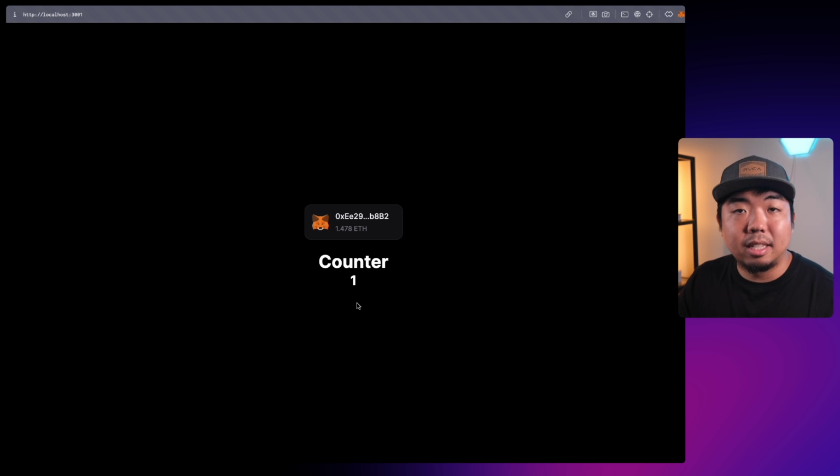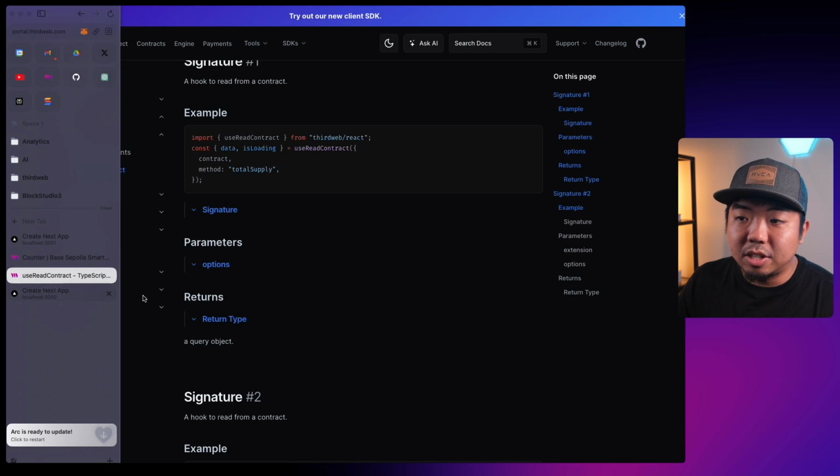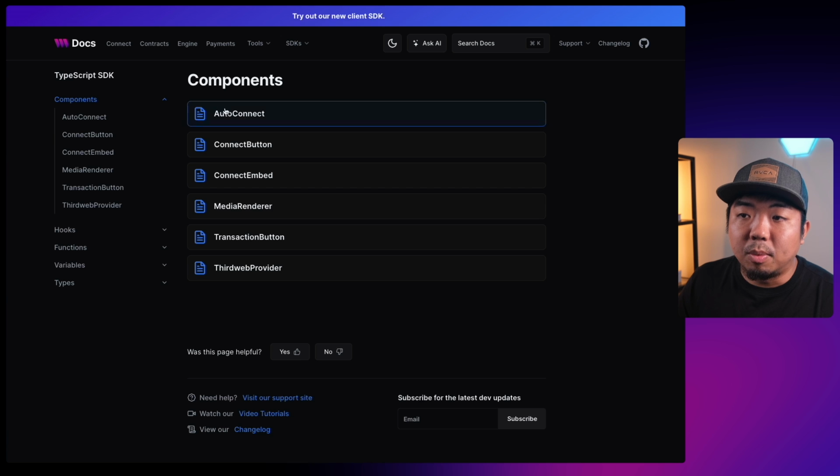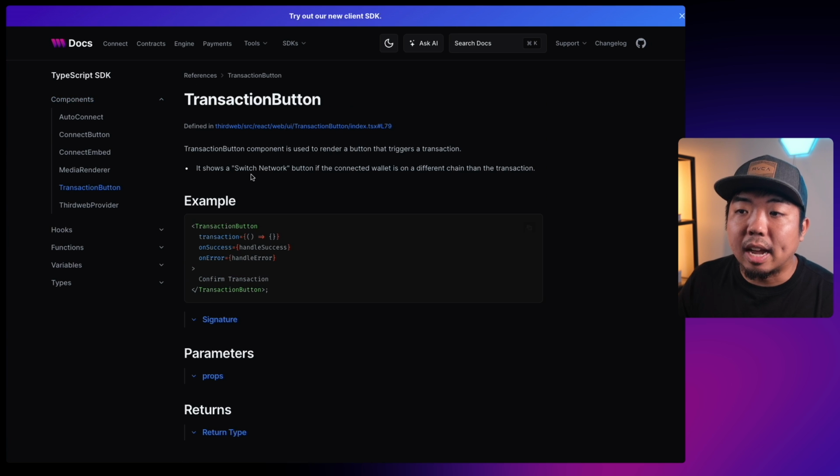The next and the last thing we need to do for our application is create buttons to execute the decrement and increment functions from our contract. Now, if we come back to our documentations here again really quick, we can come back to the component section here, and we have something called a transaction button. Now, the transaction button is going to allow us to execute transactions from our smart contract. So in here, we're going to use the transaction button. We're going to create a transaction, and we're going to create the transactions for incrementing and decrementing our counter.